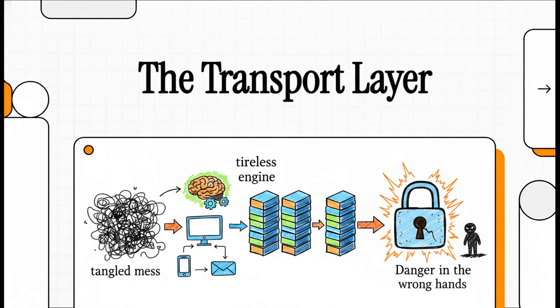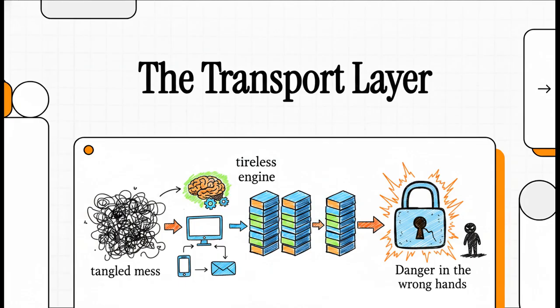Welcome to This Explainer. Today, we're shining a massive spotlight on the internet's unsung hero, the transport layer. Seriously, this is the invisible, tireless engine running behind the scenes just to keep our digital lives organized. Whether you're streaming a video, firing off an email, or just browsing the web, the transport layer is that absolutely critical piece of architecture making sure the right data gets to the exact right place on your device. Without it, well, the internet as we know it would literally be a chaotic, tangled mess.